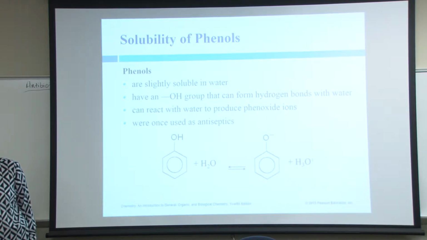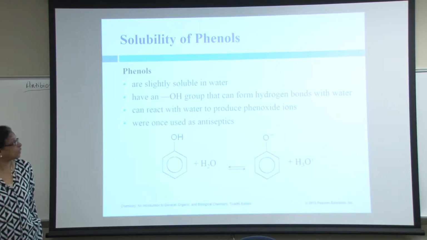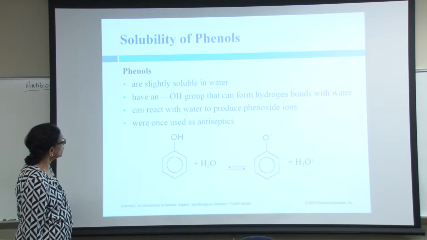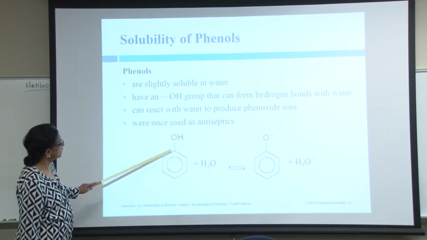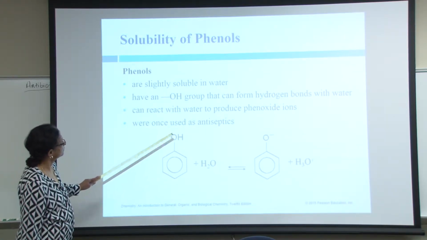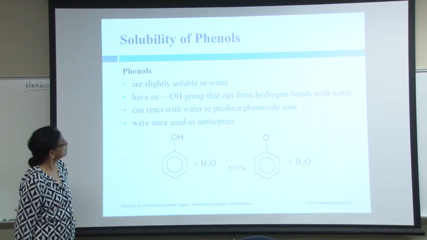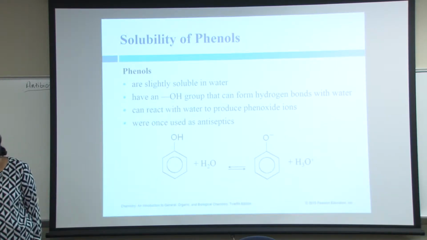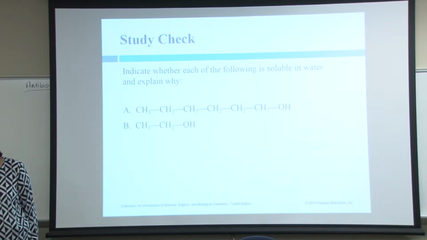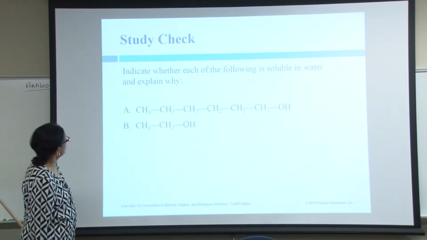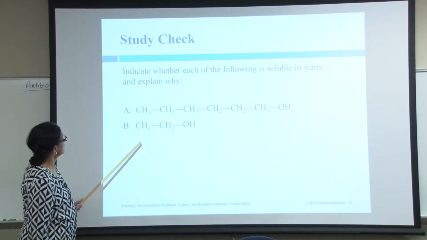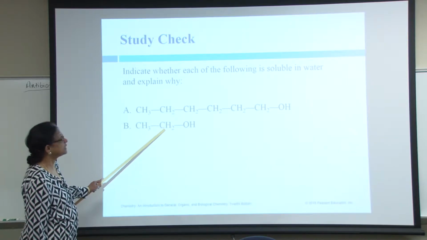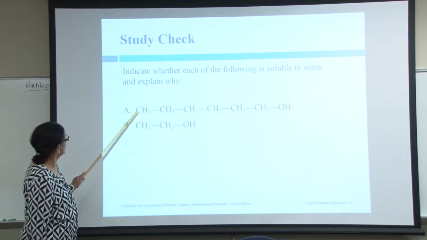Now phenols. Phenols are soluble in water. What is a phenol? Phenol is a benzene ring connected to a hydroxyl group. So recognize a phenol. Soluble in water, explain why. We discussed that alcohols with a smaller number of carbons are soluble.